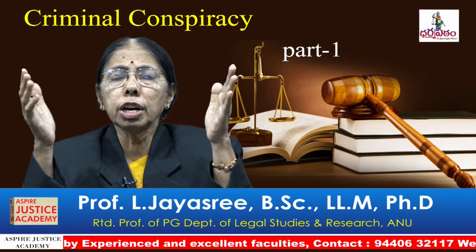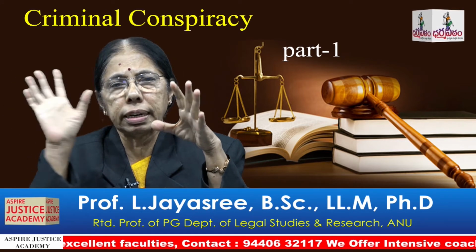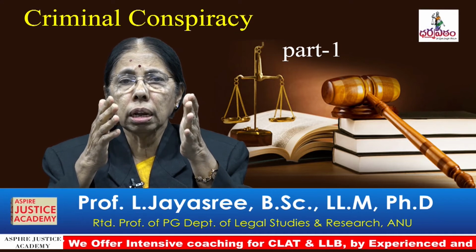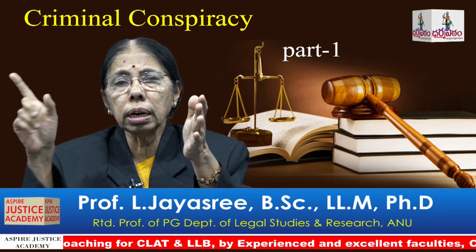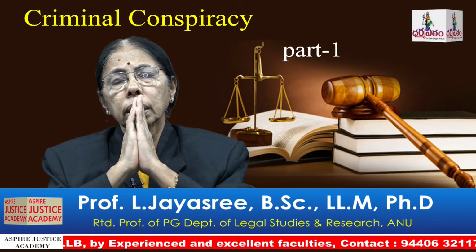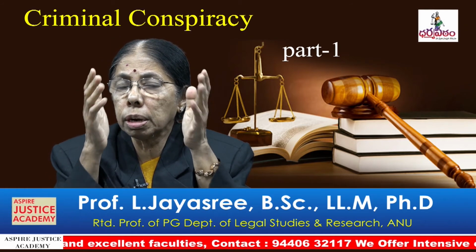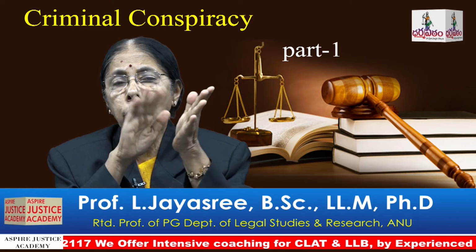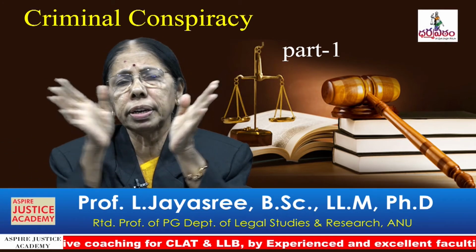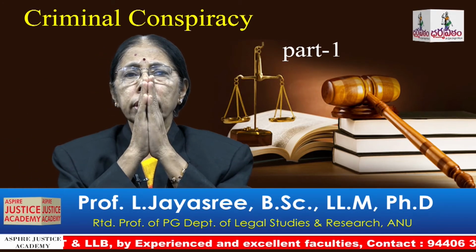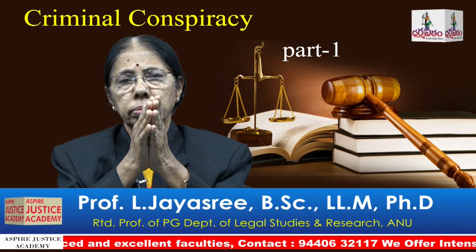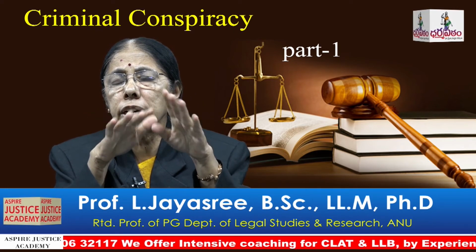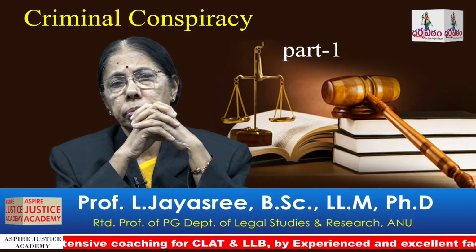Suppose A, B, C, D, 4 persons entered into an agreement to kill X. The moment they entered into an agreement, criminal conspiracy is completed. Whether they have proceeded anything or not is irrelevant. The moment they have entered into the agreement, criminal conspiracy is complete. All the 4 persons are held guilty for the offense of criminal conspiracy.